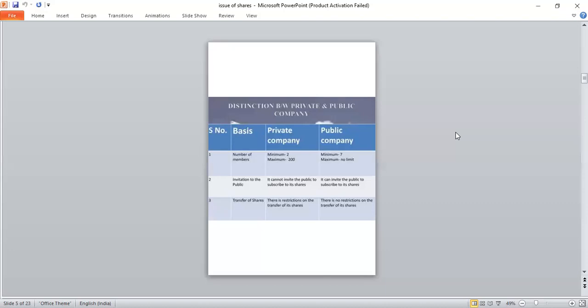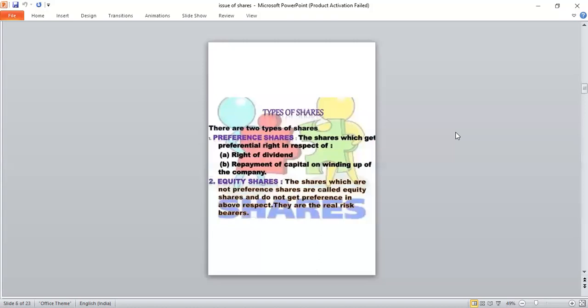Okay. Next one, types of shares. Mainly, there are two types of shares: preference shares and equity shares. Now discuss preference shares. These are the shares which get preferential right in respect of dividend and repayment of capital on winding up of the company. So compared to equity shares, preference shareholders get dividend first, and repayment of capital on winding up of the company.